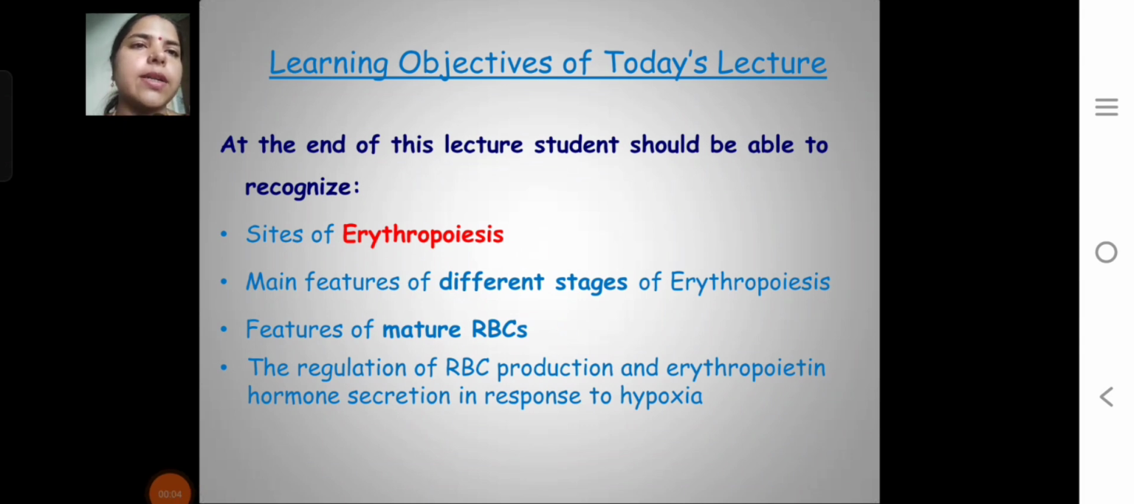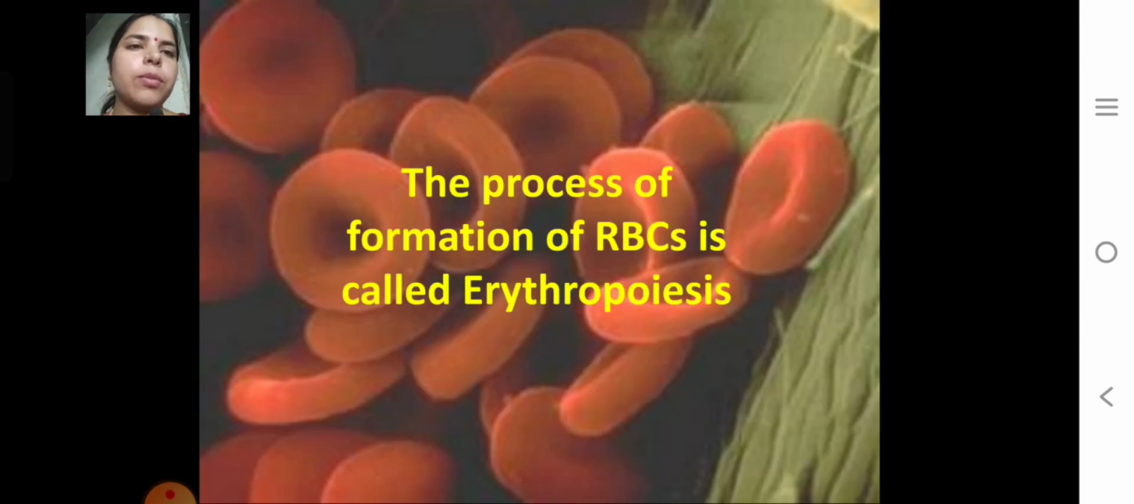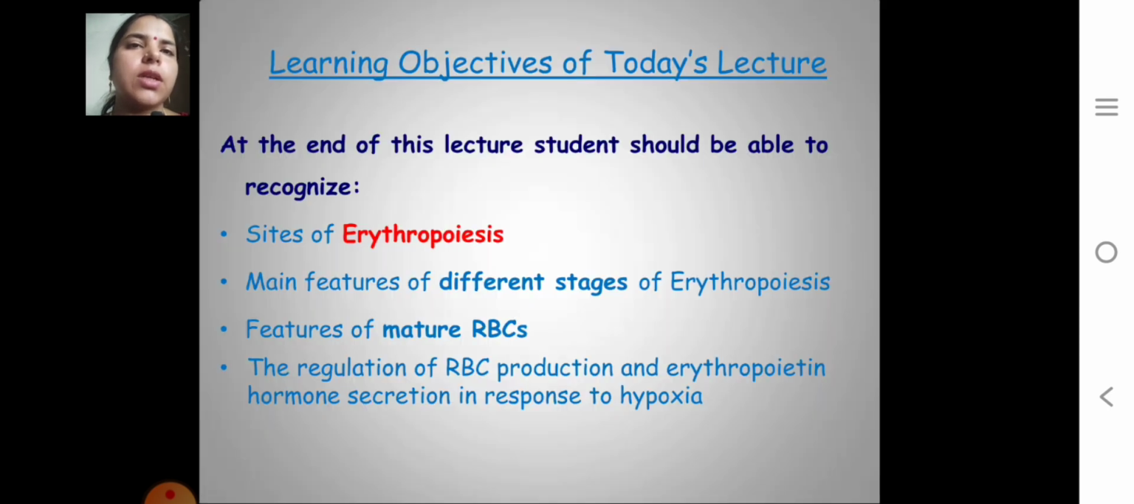In today's class, I will discuss the process of formation of RBCs, erythropoiesis. At the end of this lecture, students should be able to recognize the sites of erythropoiesis, the main features of different stages of erythropoiesis, the features of mature RBCs, and the regulation of RBC production and erythropoietin hormone secretion in response to hypoxia.